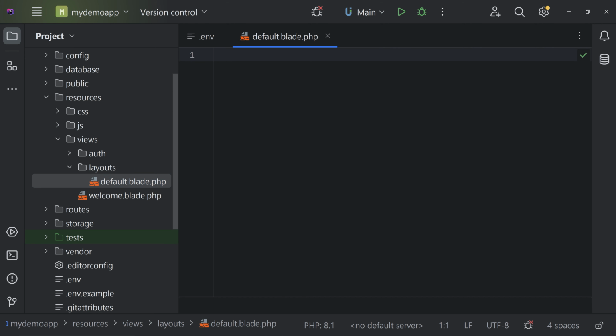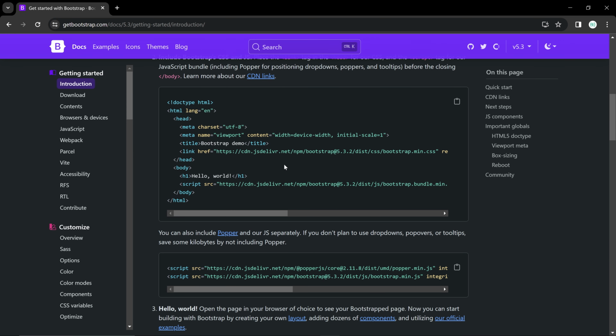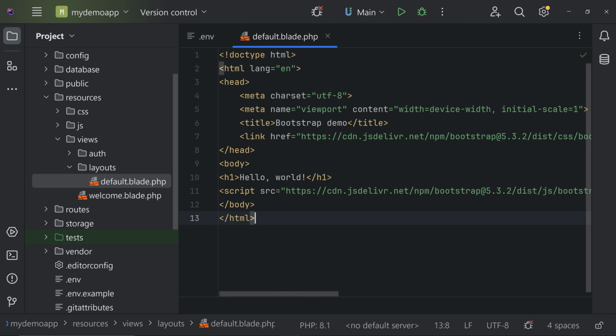So first of all, we can go to the Bootstrap page. So let's open getbootstrap.com. So I have opened getbootstrap.com and let's add Bootstrap to our project. So go to the docs section and scroll down and we can copy this one. Okay. So we are not going to download the project for now. So let's copy the links for now. Okay. So copy this and go to your layout file. We can paste the code here. We copy it from the Bootstrap page and you can see that we are having a template.